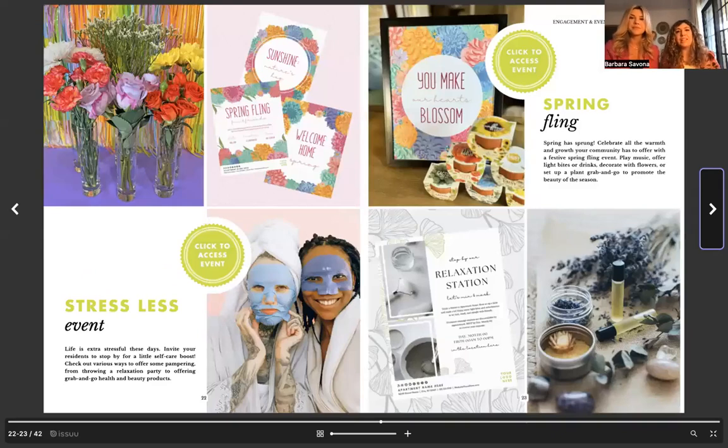Okay, so we're in the middle, we're going into spring now. So a spring fling is such a fun way to really celebrate the season. You can offer a lot of really festive different items. Like as you can see here, we have these little cute potted plants that they can grow, or you can do a grab and go bouquet or make your own bouquet. There's so many ways that you can actually bring this event to life. So whatever your community feels comfortable doing, you guys can really make it your own. Even seed packets, yes, right?